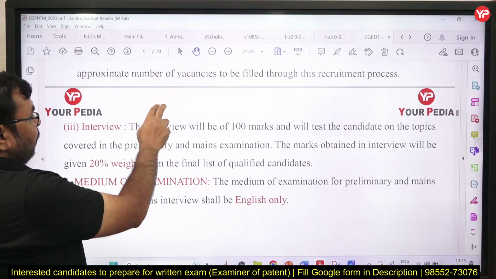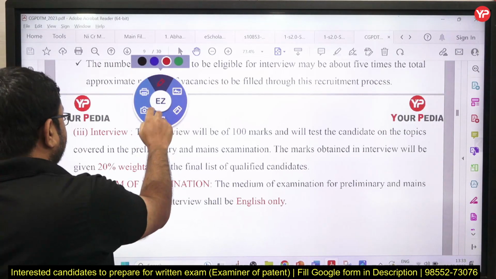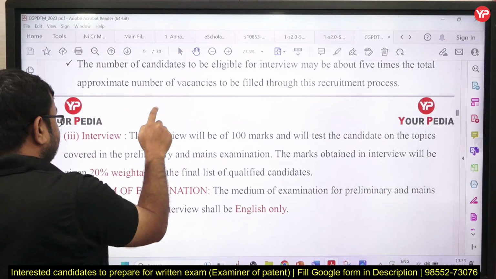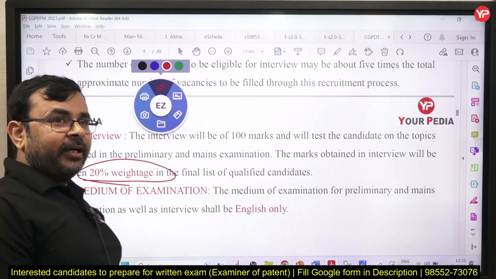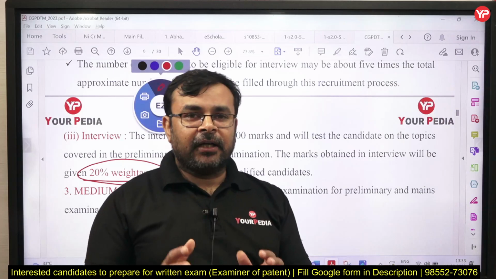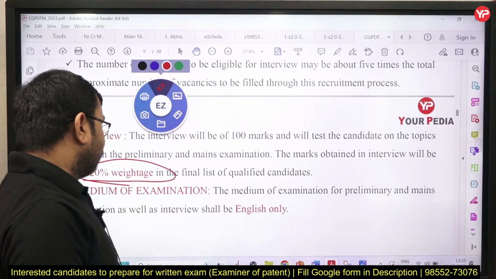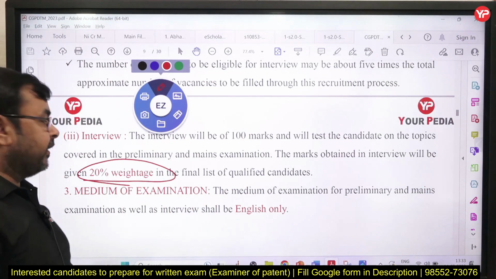The final result will be made on the basis of these two, 20% of the interview and 80% from mains paper 1 and paper 2.